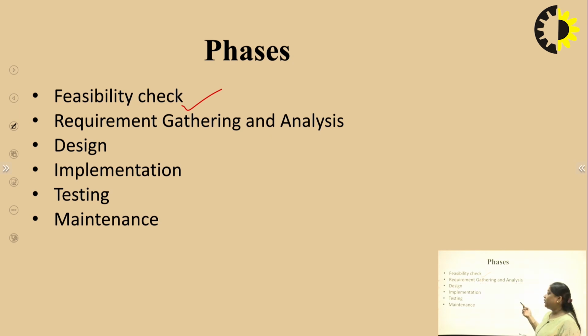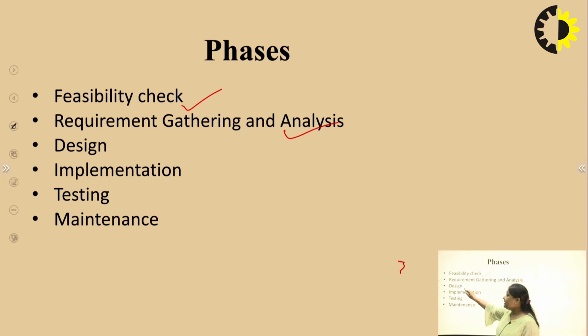The second step is requirement gathering and analysis. All the data that is required to develop a software should be in one place: the raw data, the feedback, the requirements from the client, and the requirements from the organization. All the requirements should be clear and concise.